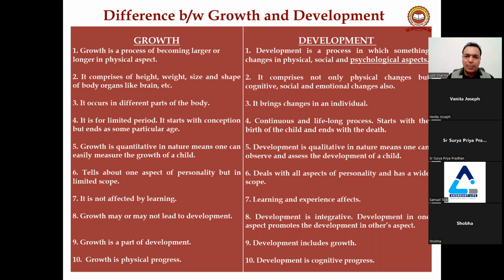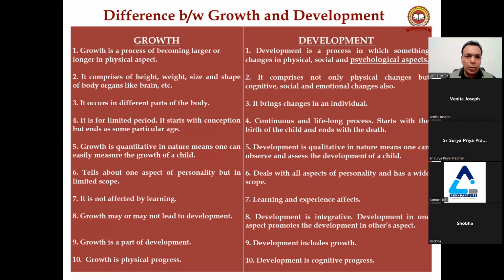On the second side, development comprises not only physical changes, but cognitive, social, and emotional changes also, right, guys? So emotional, cognitive, it is all about the behavior, it is all about the mind activities, right?